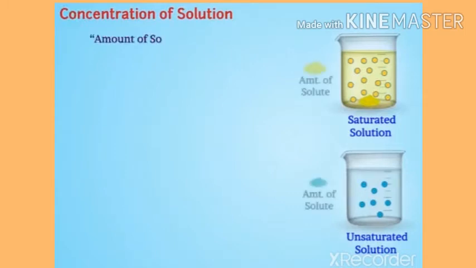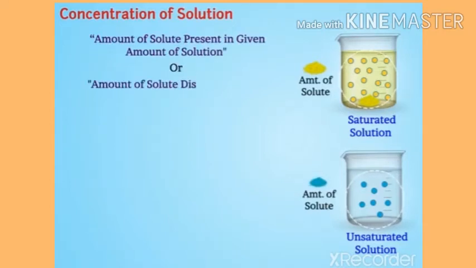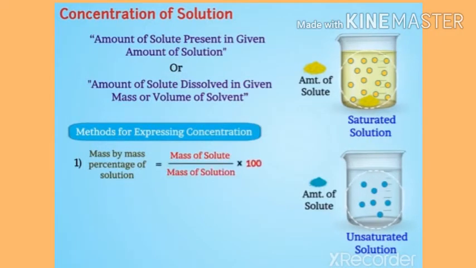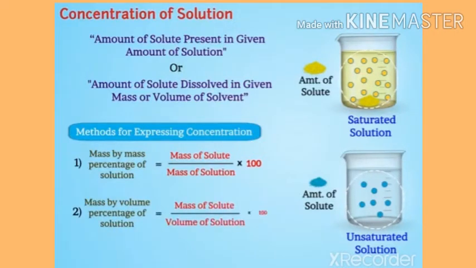So, concentration is defined as the amount of solute present in a given amount of solution, or the amount of solute dissolved in a given mass or volume of solvent. Concentration can be expressed in the following two methods. Mass by mass percentage of solution, which equals mass of solute upon mass of solution into 100, or mass by volume percentage of solution, which equals mass of solute by volume of solution into 100.